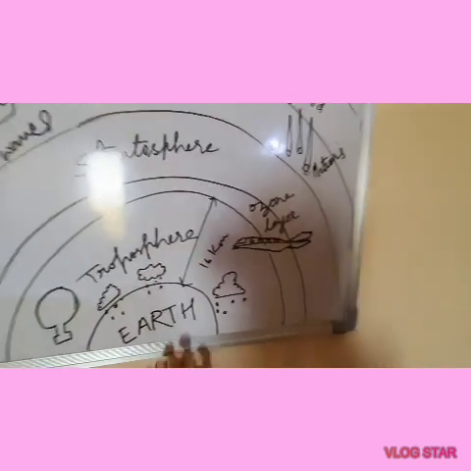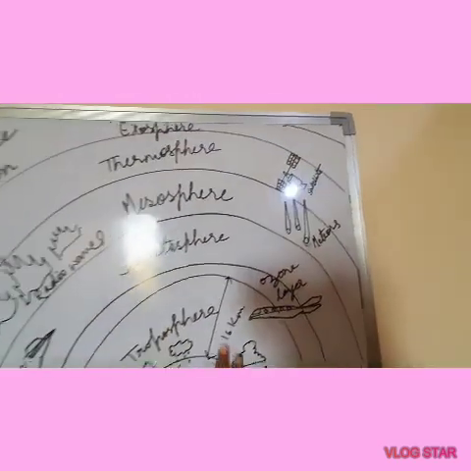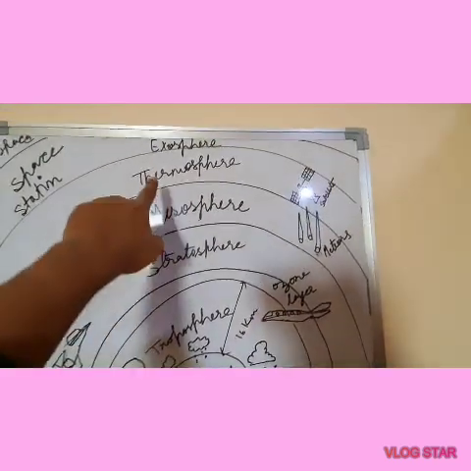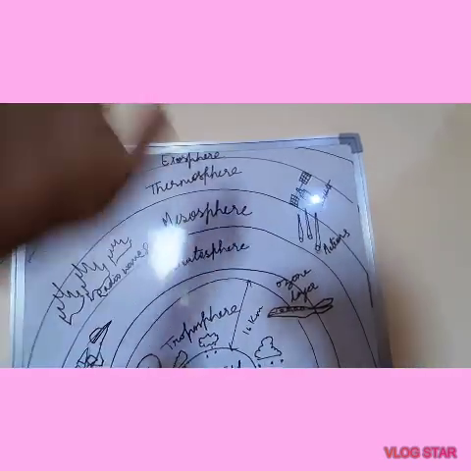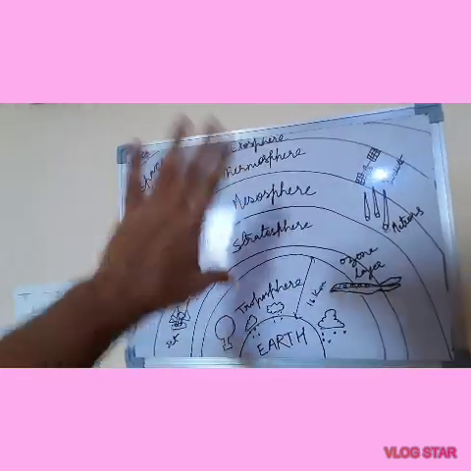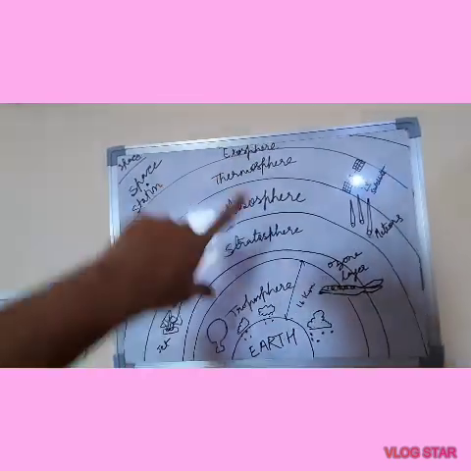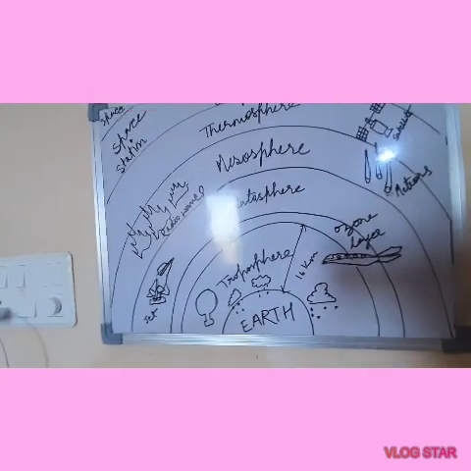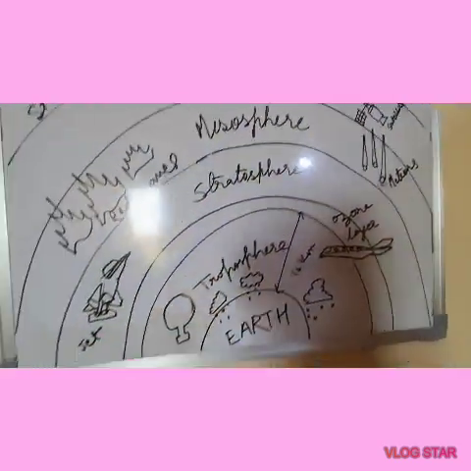We start with our mother earth. Above this, up to 16 kilometers is the troposphere, then stratosphere, mesosphere, thermosphere, exosphere, and then interplanetary space. My board is small, so I cannot draw the interplanetary space. We don't have to understand much about it. So these 5 layers are very important. You need to know in detail about all of these. So first of all, we begin with the troposphere.